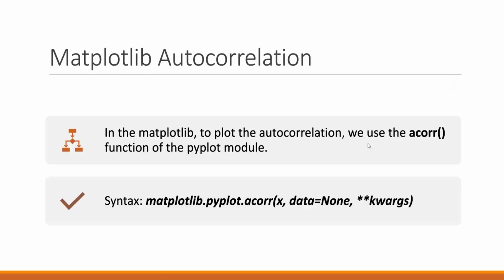So now we will see how we can use the autocorrelation in Matplotlib. In Matplotlib, to plot the autocorrelation, we use the acorr function of the pyplot module, and the syntax of the function is matplotlib.pyplot.acorr, and in parentheses we pass different parameters. The first one is x. It takes value as an array and it is nothing but a sequence of scalars.